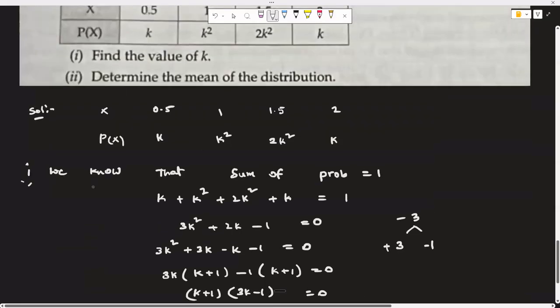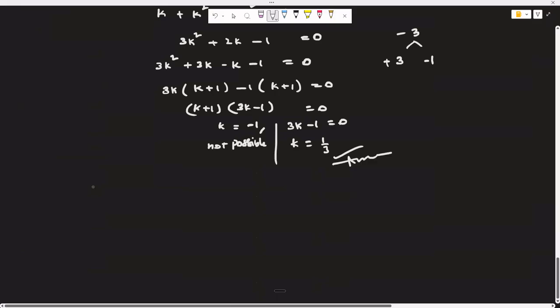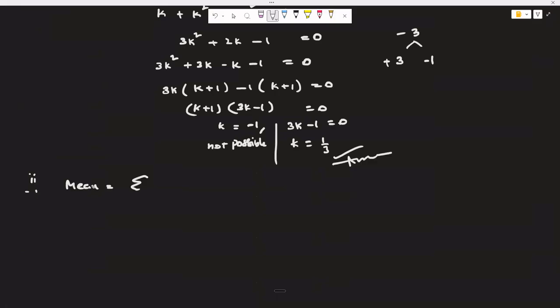First question, they ask to find the value of k, and determine the mean of the distribution. Okay, second point, we need to calculate the mean for this question. Write down the formula sigma xi pi.